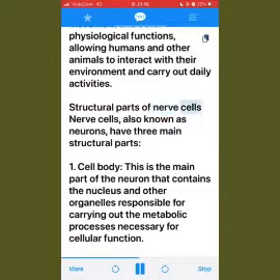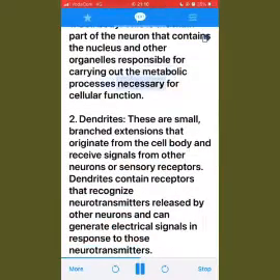Structural parts of nerve cells. Nerve cells, also known as neurons, have three main structural parts. 1. Cell body. This is the main part of the neuron that contains the nucleus and other organelles responsible for carrying out the metabolic processes necessary for cellular function. 2. Dendrites.